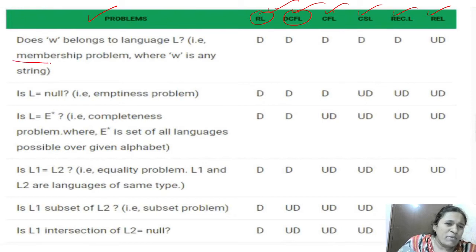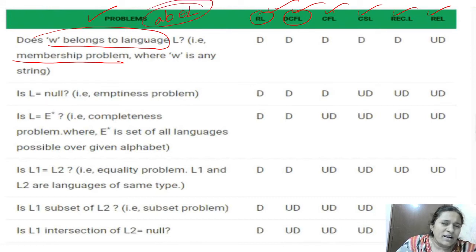This is called the membership problem: does W belong to language L? Suppose they give a string AB. Does this string AB belong to this language? That is called the membership problem, where W is any string. The membership problem is decidable in regular, DCFL, CFL.